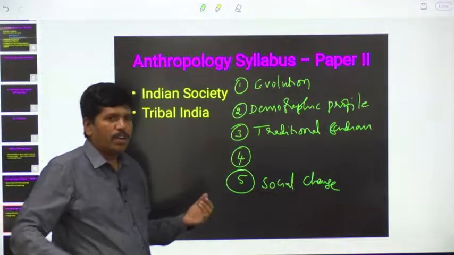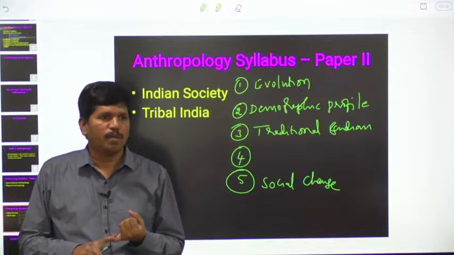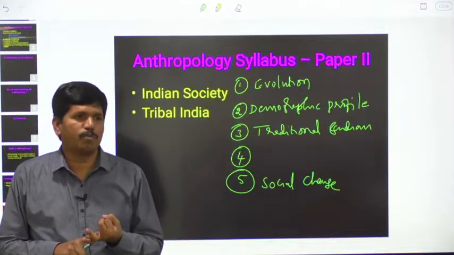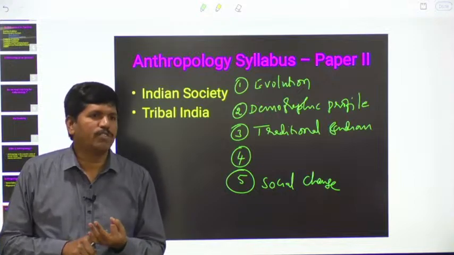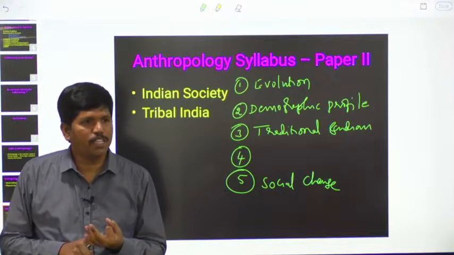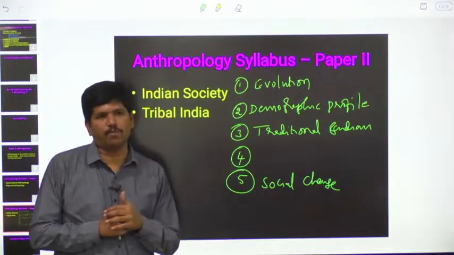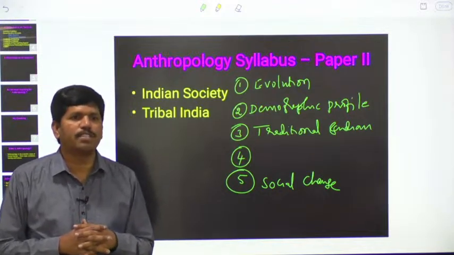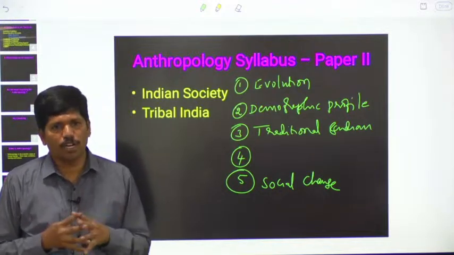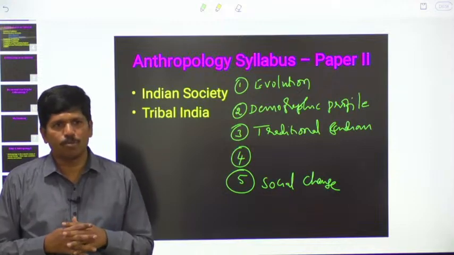Because of Panchayat Raj institutions, how was social change brought about? Because of media, what changes were brought about? And because of globalization, how many changes were brought about, especially in the villages, we are going to study in the fifth chapter. And because of the influence of Western countries, westernization, how changes were brought about. And because of modernization, what changes were brought about.